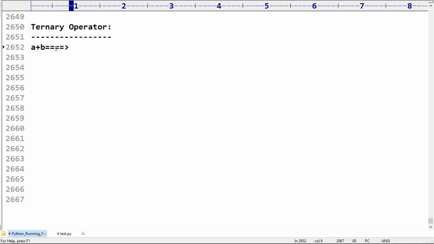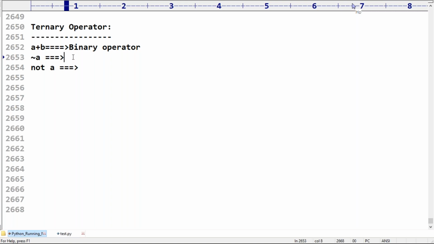If an operator is applicable for two arguments, that is called a binary operator. Next, if an operator is applicable for one argument, like bitwise complement, the tilde operator, or the logical not, how many arguments are there?